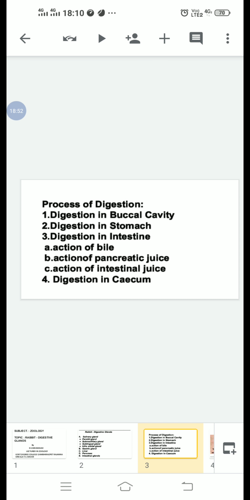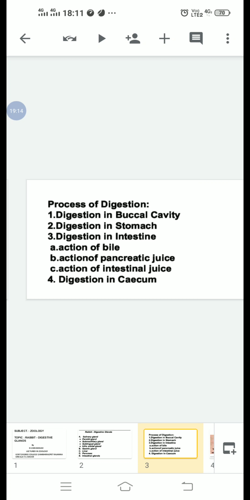macromolecules that cannot diffuse into the blood directly in the gut. Hence, these macromolecules are enzymatically broken into simple absorbable molecules.